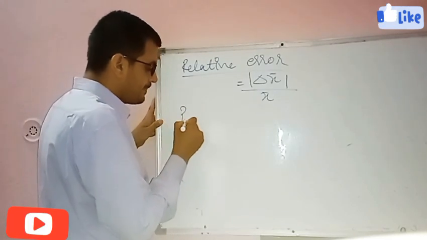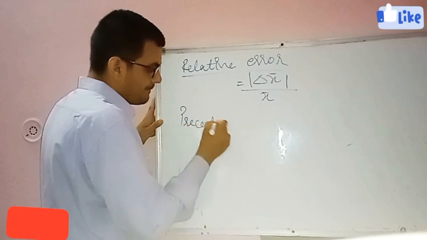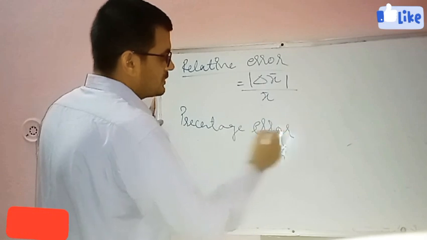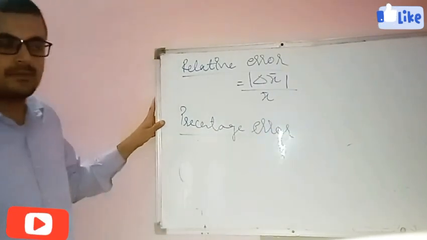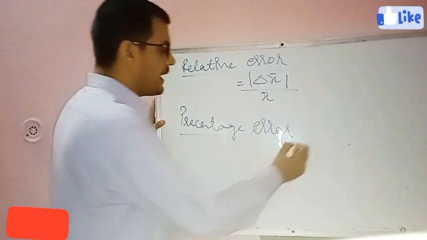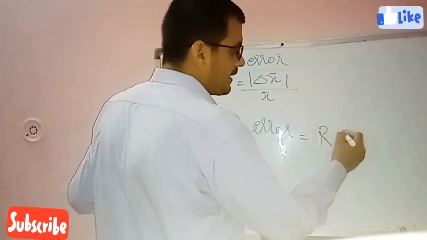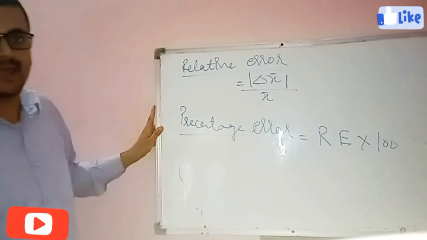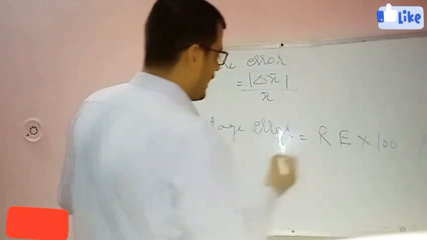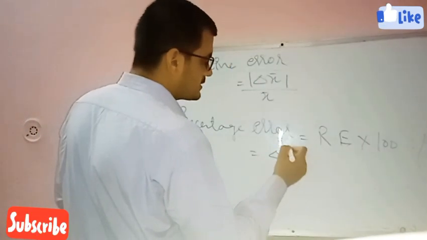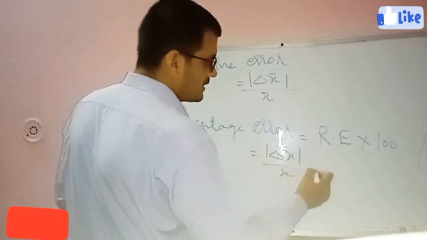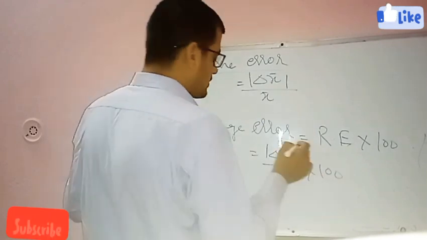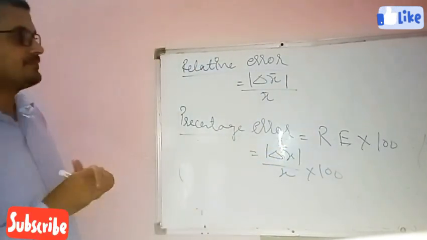The last one is the percentage error. How will we calculate the percentage error? When we multiply relative error by 100, it is called percentage error. How? It is delta x upon x into 100, because the value of relative error is this, and times 100 it is called percentage error.